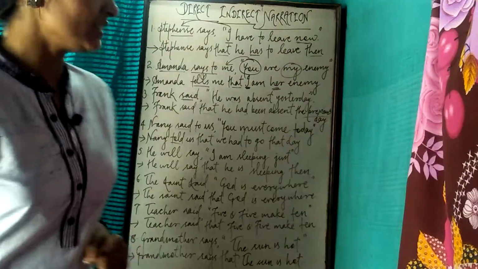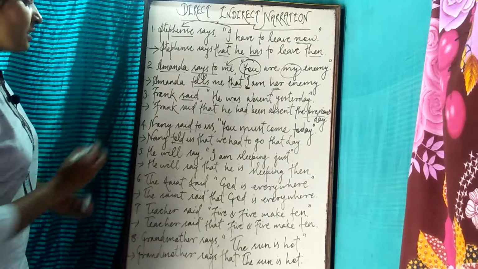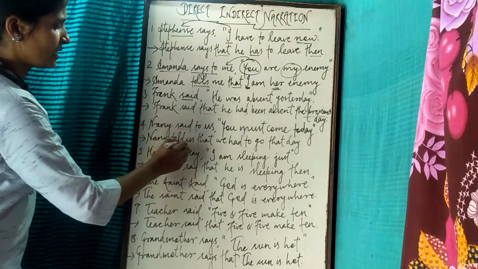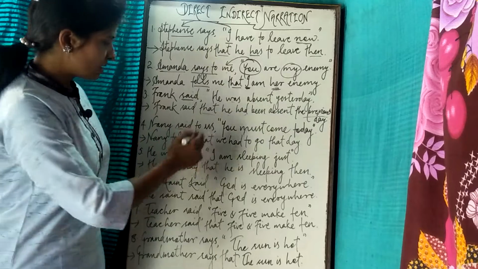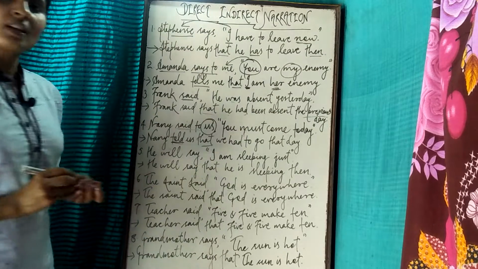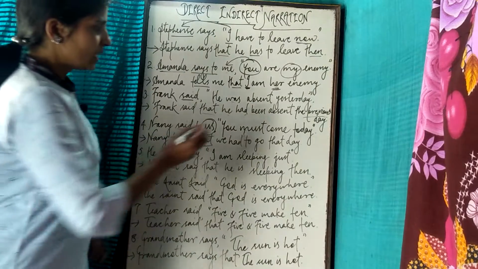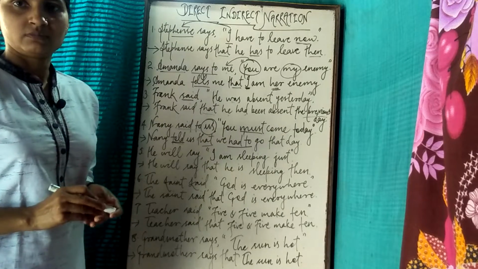So friends, see once again. Nancy said to us, you must come today. Nancy told us, both the parts will be added by that. Then us, the subjective form of us, we. Must will be changed into had to.